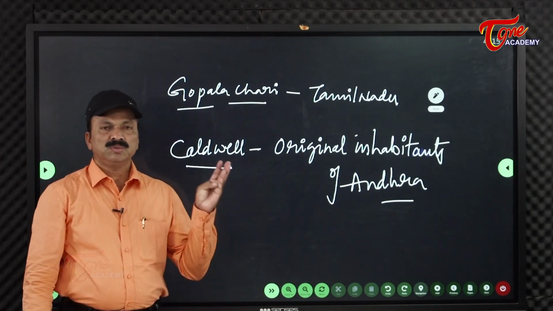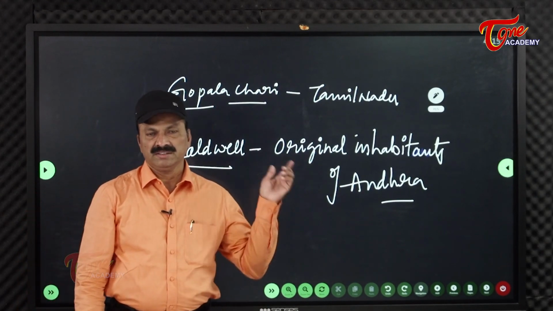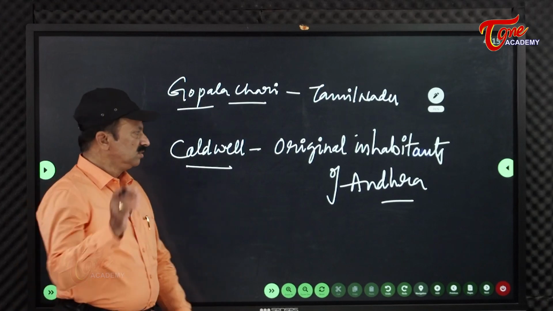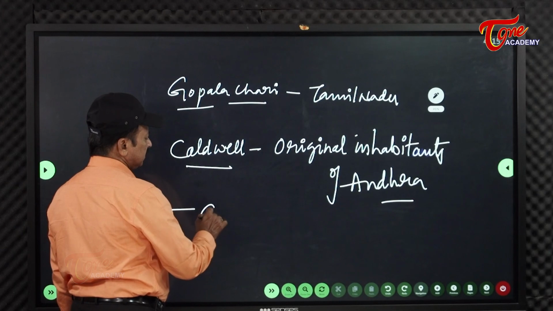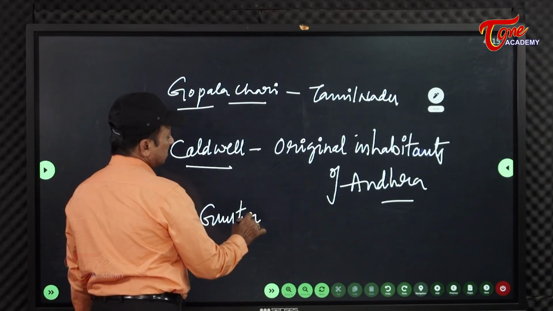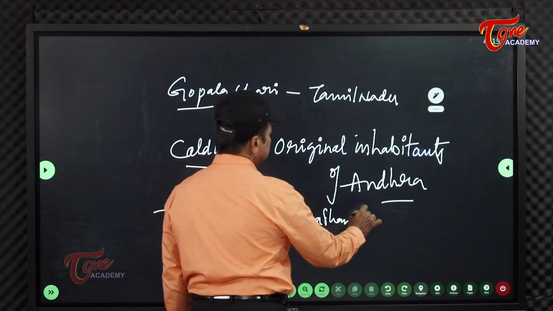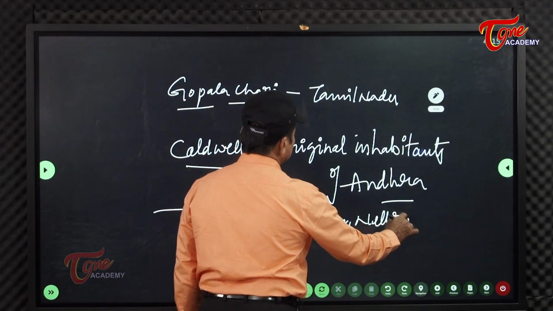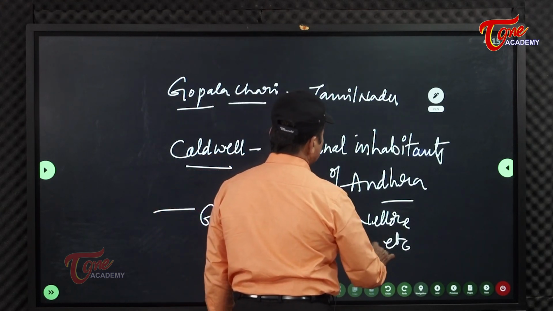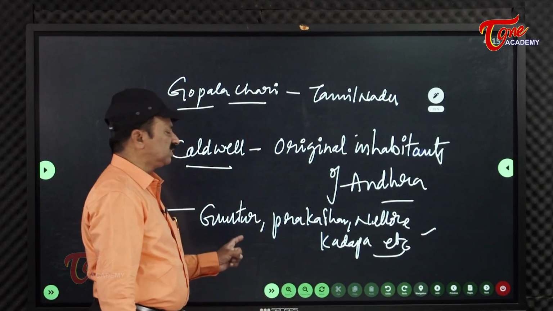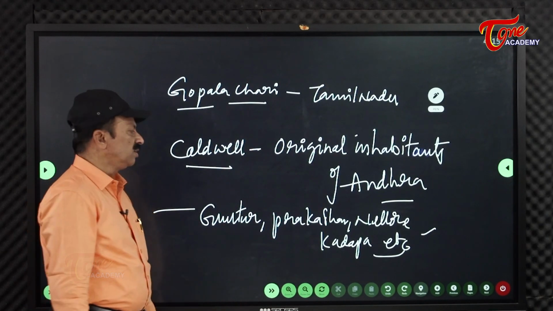But anyhow, Guntur, Prakasham, Nellore, some parts of the Kadapa region, all these were administered by these Ikshvakus, it was said. Because this Vijayapuri comes there in Guntur district only, Nagarjunakonda, you know well.